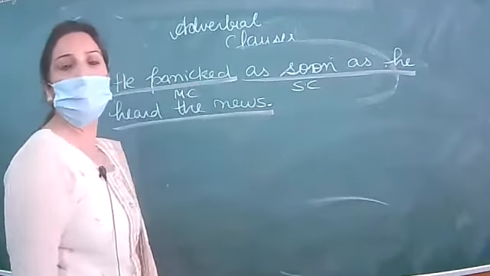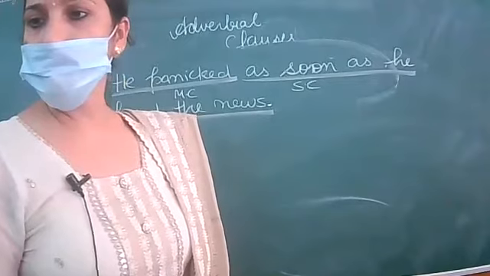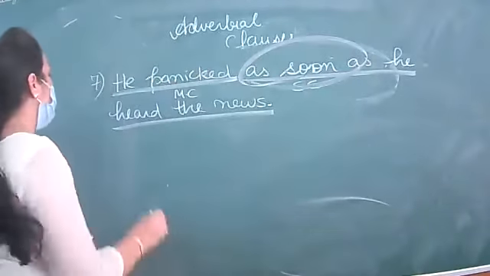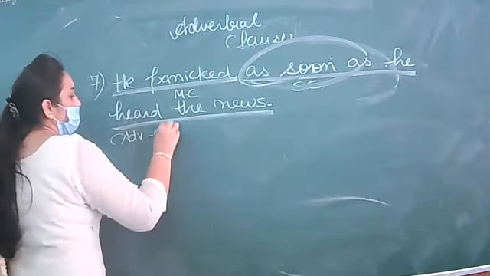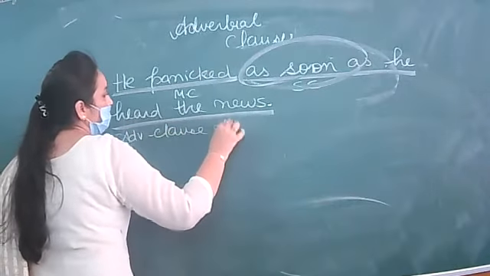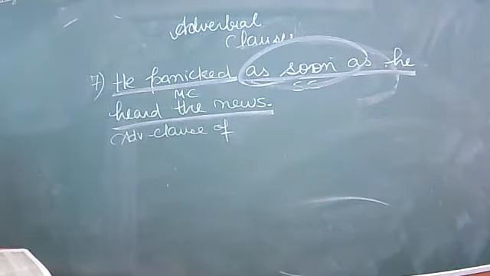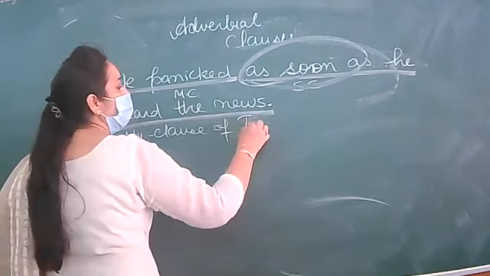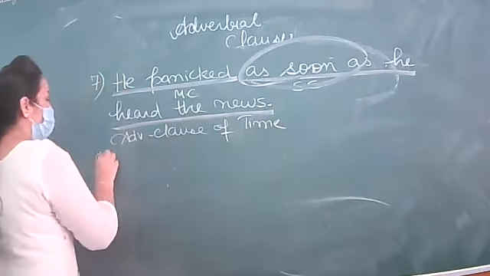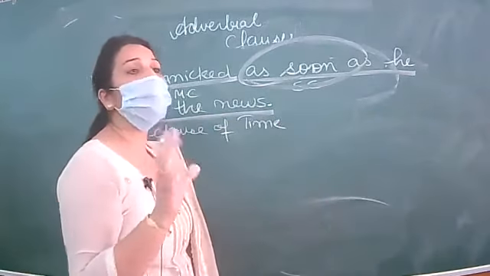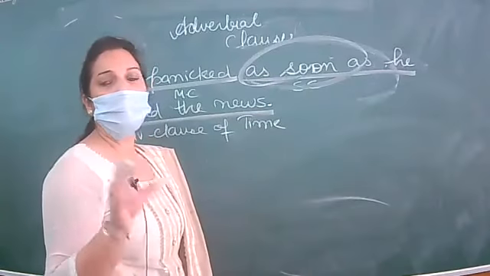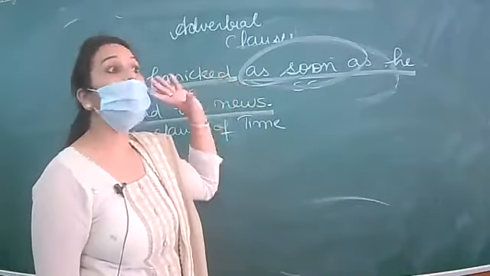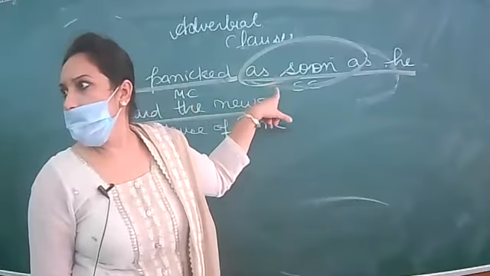This subordinate clause starts with which conjunction? It starts with the conjunction as soon as. So which clause is this? Adverbial clause of time. As soon as is telling us about time. So the phrase as soon as is denoting time. When did he get panicked? It is giving the answer of when.